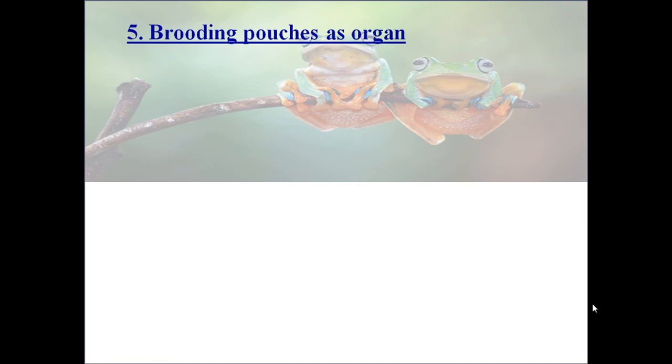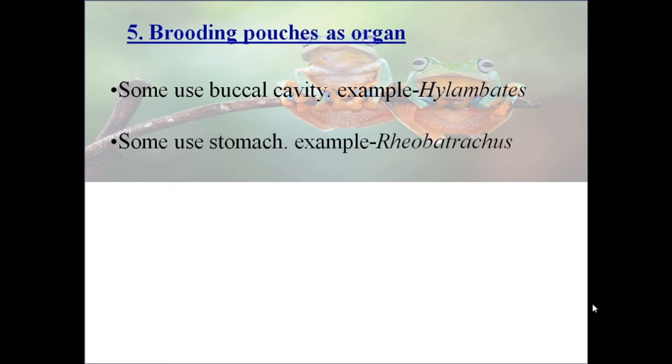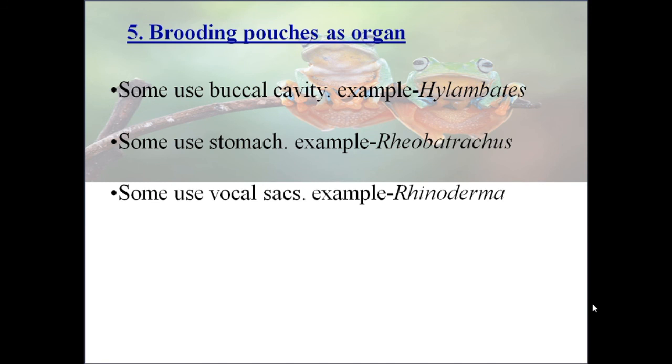Next method is brooding pouch as an organ. Some amphibians use their buccal cavity as a pouch. An example is Hylambates. Second, some amphibians use their stomach as a brooding pouch. An example is Rheobatrachus. Some amphibians use their vocal sac. An example is Rhinoderma.